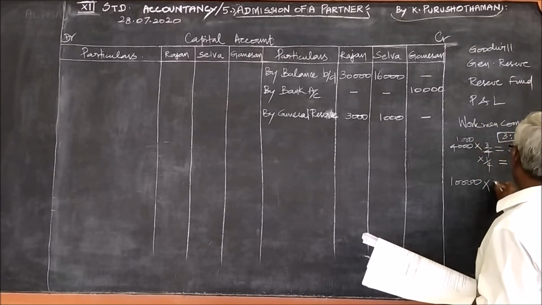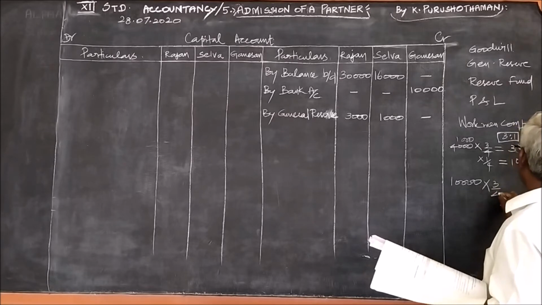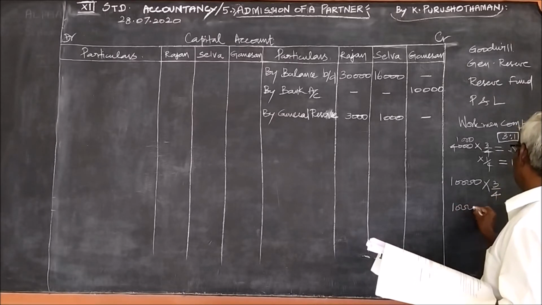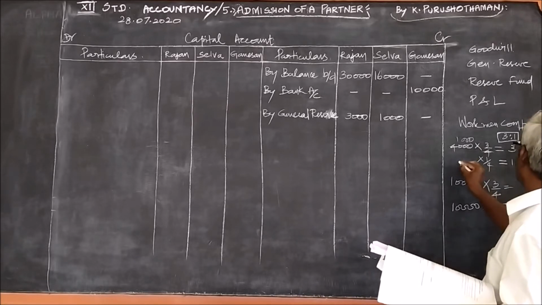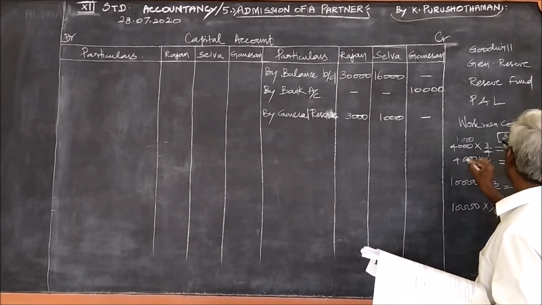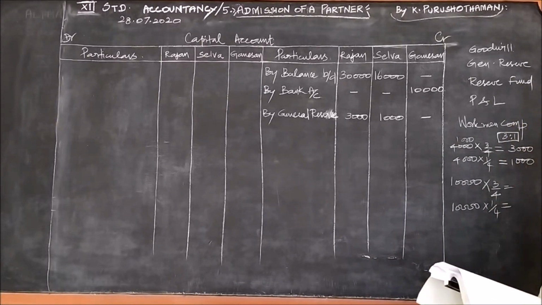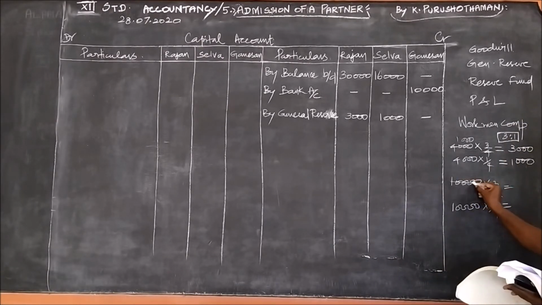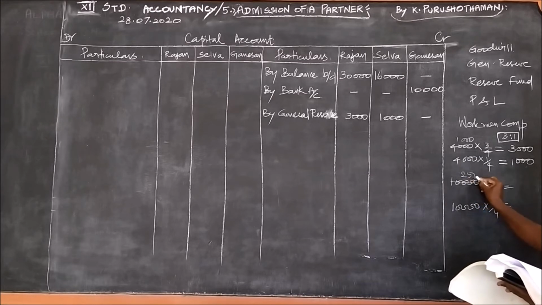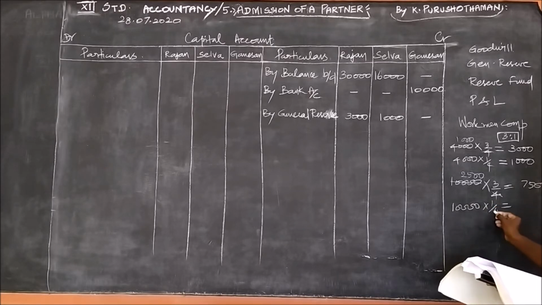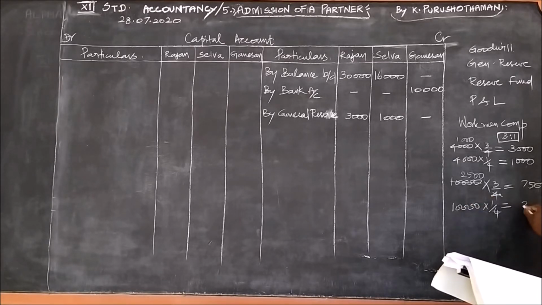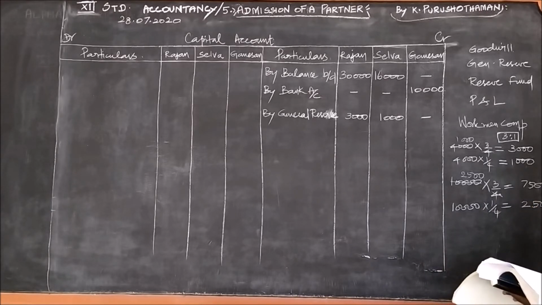So 10,000 into 3 by 4 and 10,000 into 1 by 4. If you simplify this by 4, 2,500, 3 into 2,500, 7,500. 1 into 2,500, 2,500. This you should write.